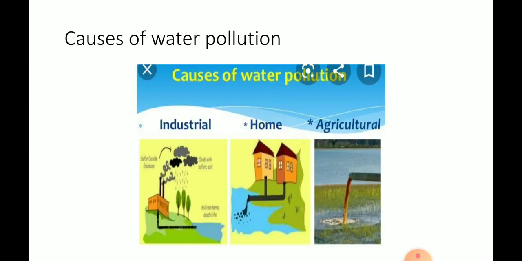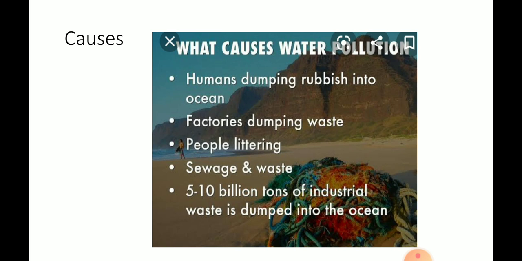Next, what are the causes of water pollution? Mainly, there are three causes for this water pollution: industrial, home and agriculture. Humans dump rubbish into the ocean, and factories also dump their waste into the ocean, and people also litter the water bodies, and sewage and waste also cause water pollution. So all these are responsible for water pollution.